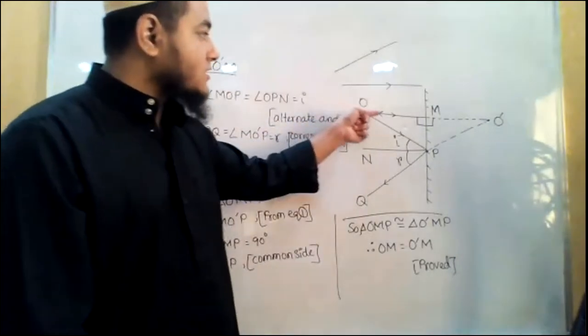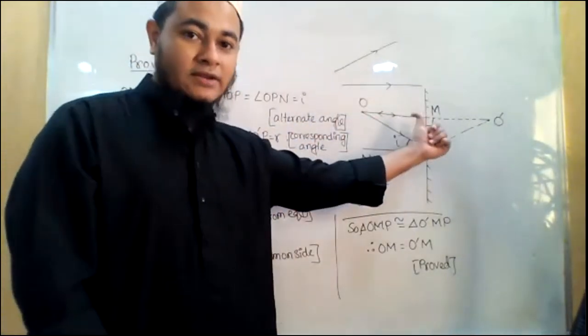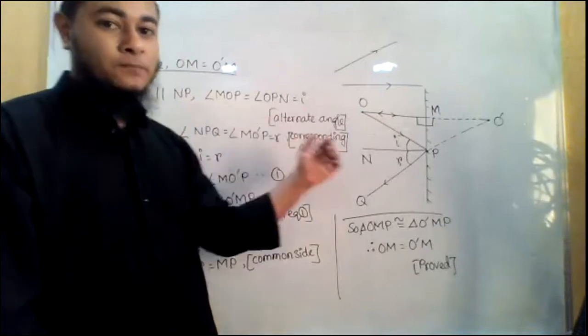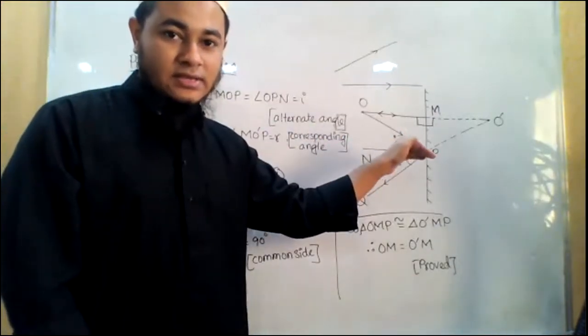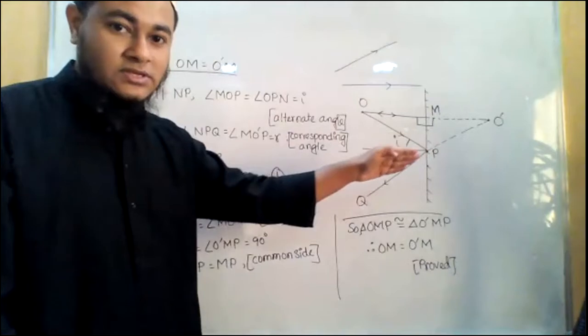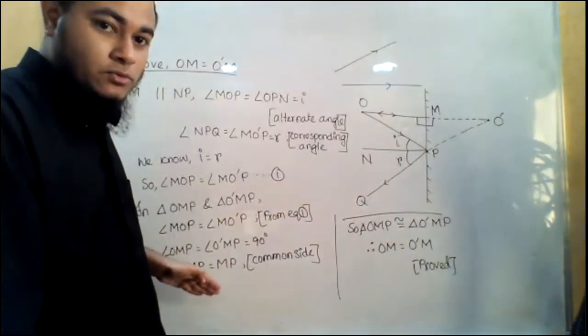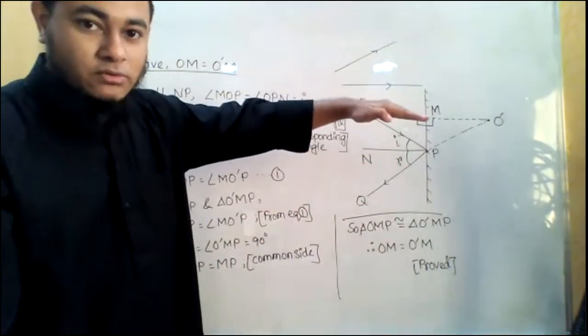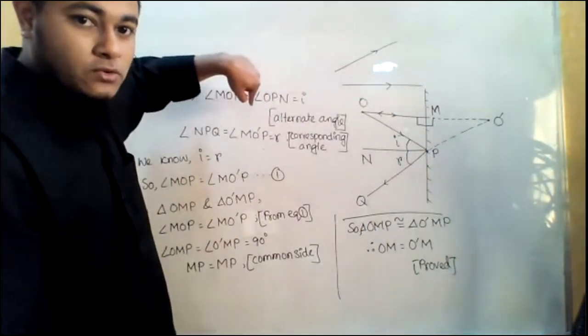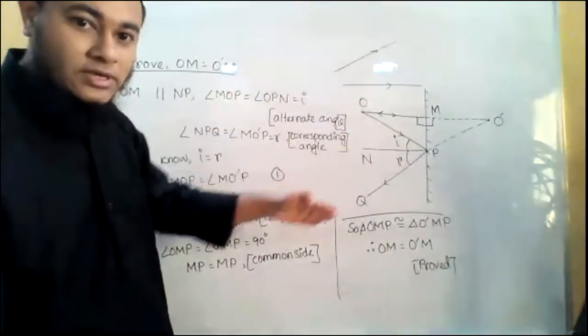So we have one incident ray in this way, and the reflected ray is also along the same way, and the reflected ray will go along this line. Another incident ray is OP, and PQ is another reflected ray. So this reflected ray will continue to go like this, right? Now think about these two reflected rays. One is MO, you extend it, and PQ, we extend it.